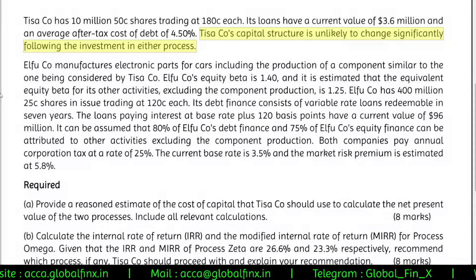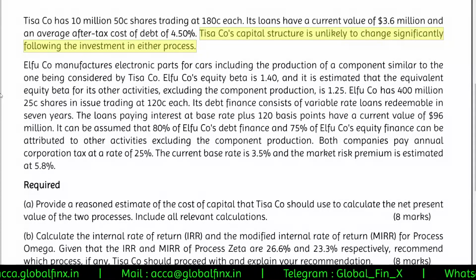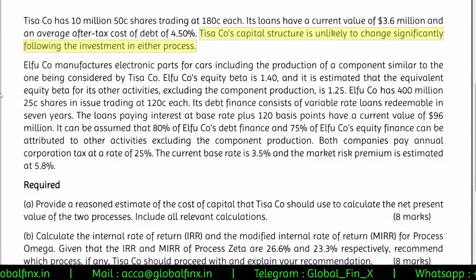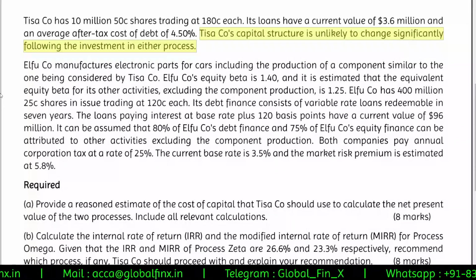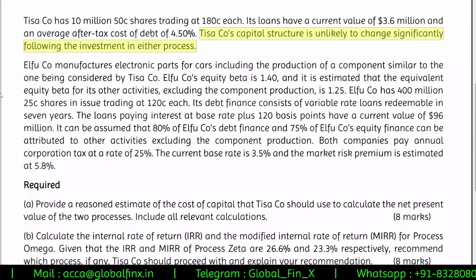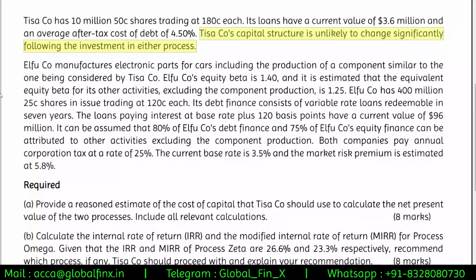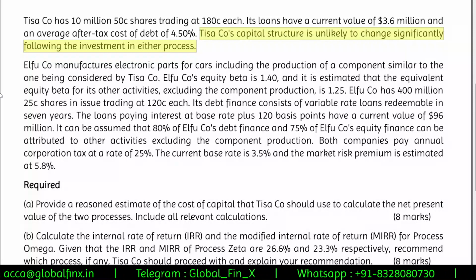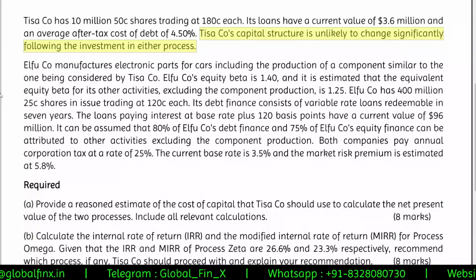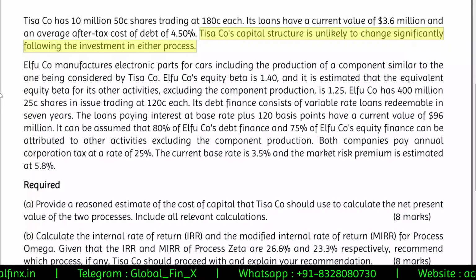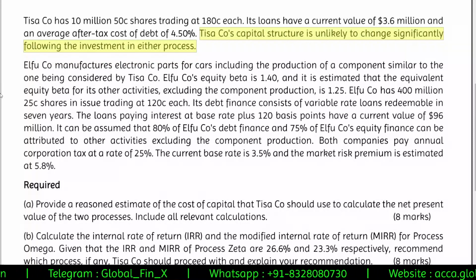So this is useful for your CAPM model: RF plus beta into (RM minus RF). So they have given you that the RF, the risk-free rate of return, is 3.5%, which is the base rate, and then RM minus RF, that is 5.8%, which is given as the market risk premium.